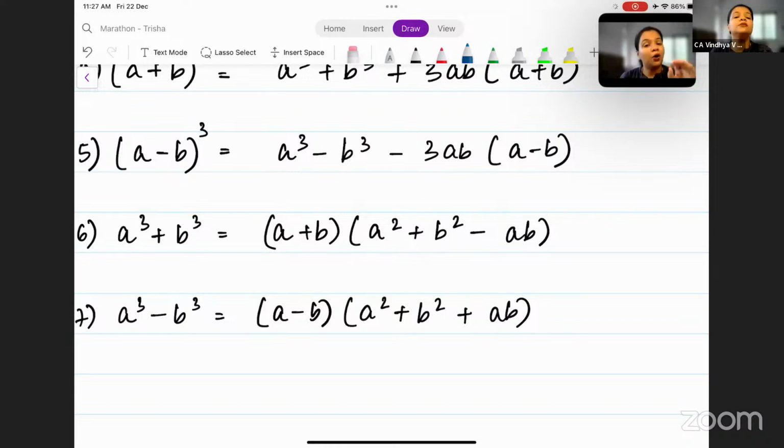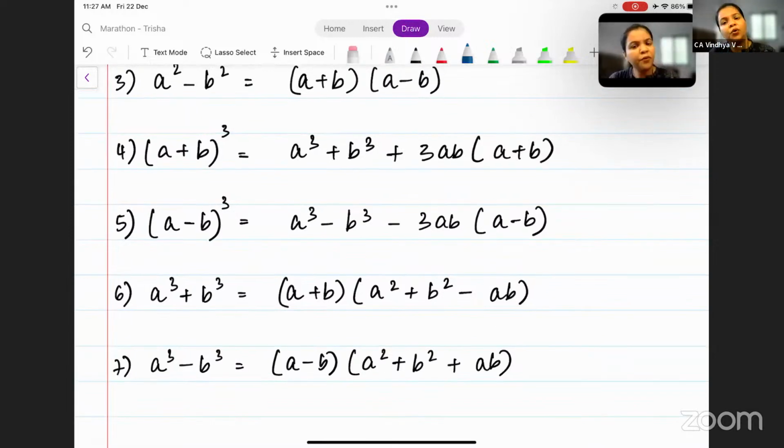Okay. How to use the identities, I'll teach you with the help of a question. We have few questions. We will learn how to use identities in that question itself. Before we go to logarithms, we'll quickly do the questions that we have for ratios, proportions, and indices.